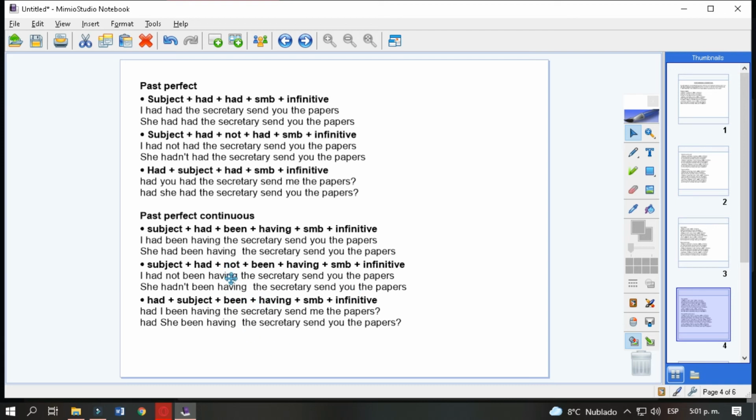For negative, we add not after the auxiliary verb. I had not been having the secretary send you the papers. She hadn't been having the secretary send you the papers. Yes, I'm marking the role of each element in the examples.